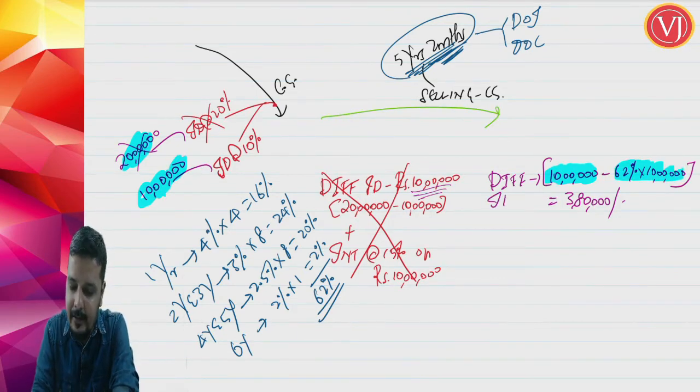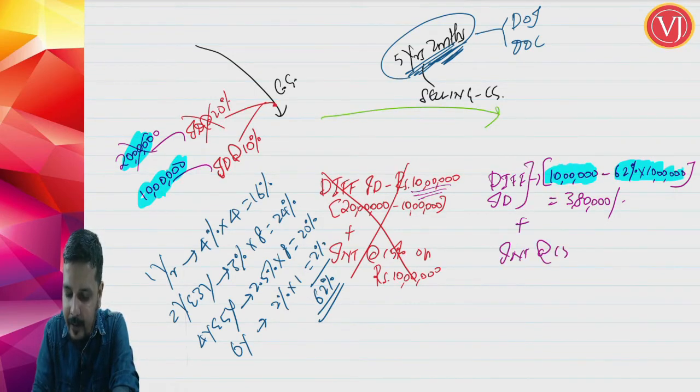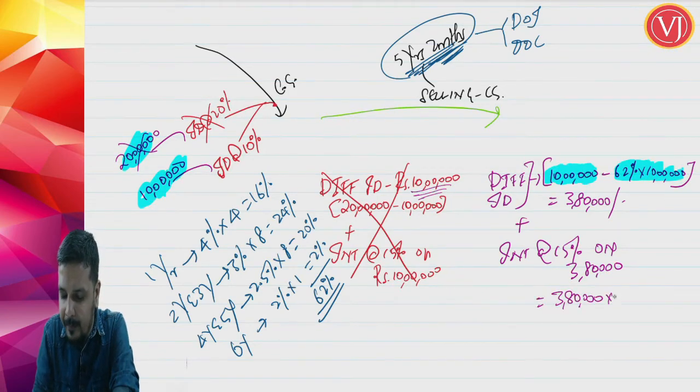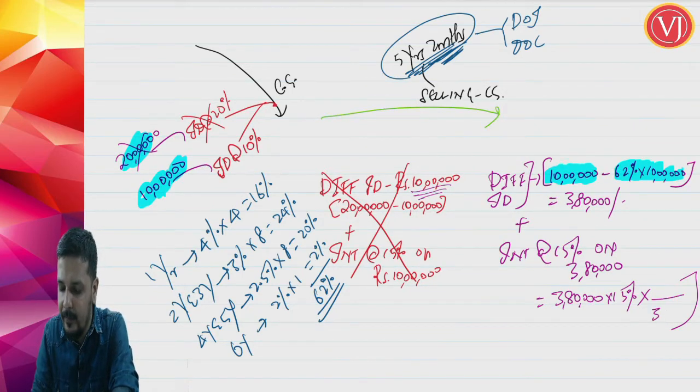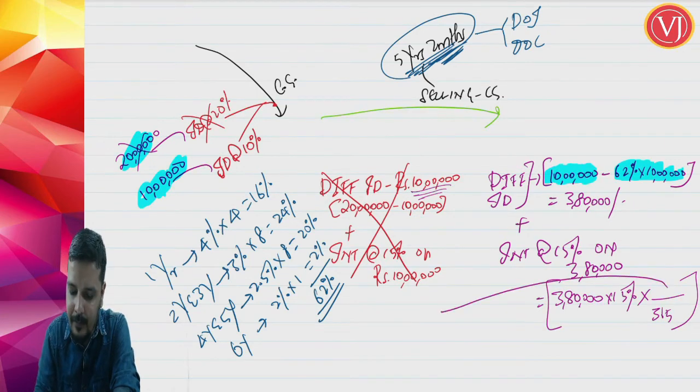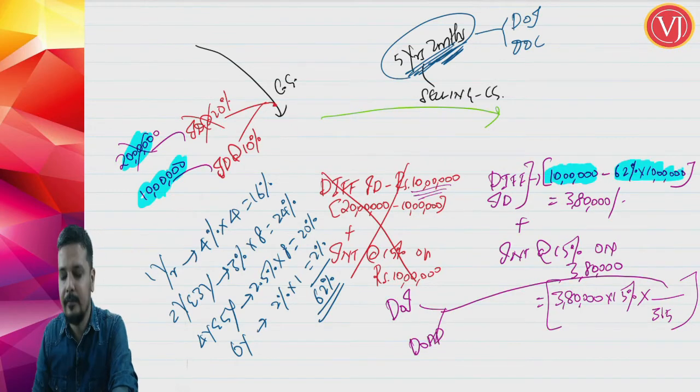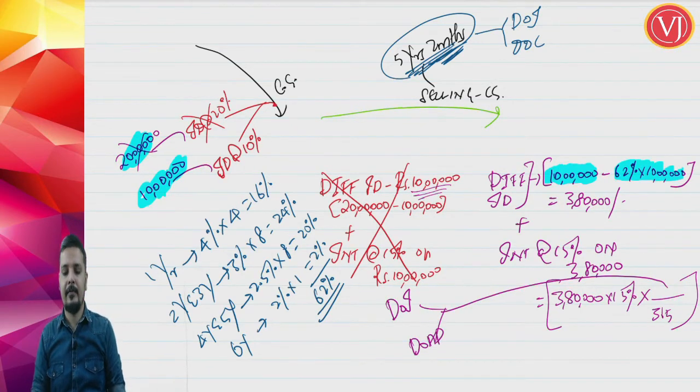This will be the differential import duty, plus interest at 15% on 3,80,000, which means interest will be calculated as 3,80,000 multiplied by 15% multiplied by number of days divided by 365. What is the number of days that you are going to calculate? Number of days will be from the date of importation till the date of actual payment. So you have to calculate the number of days, right?